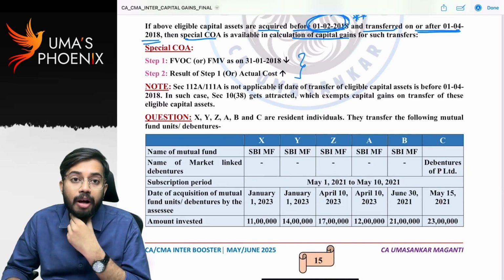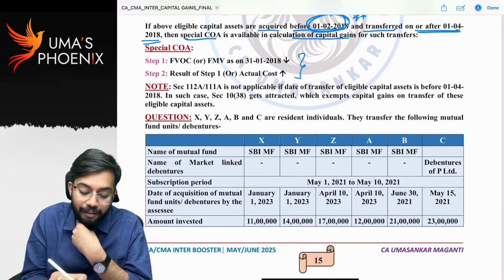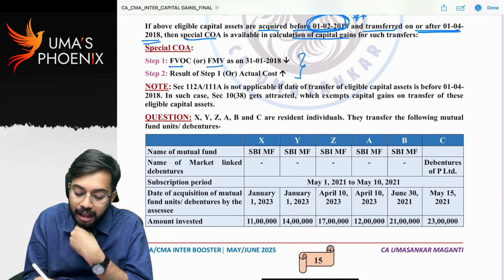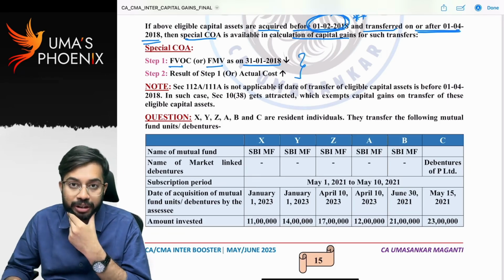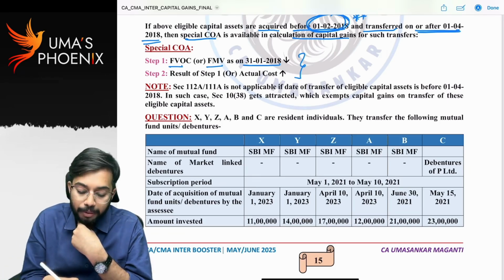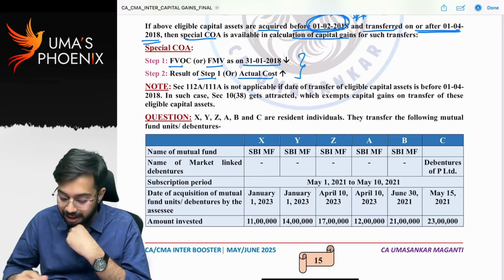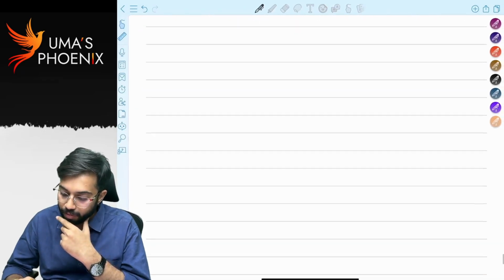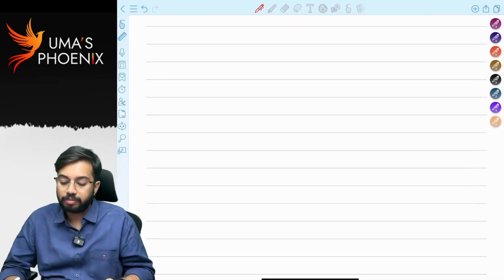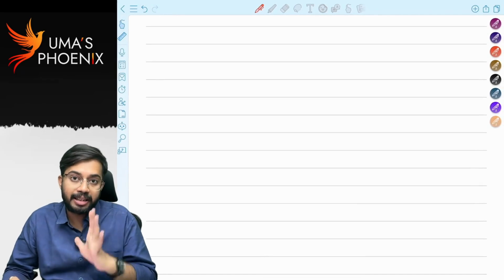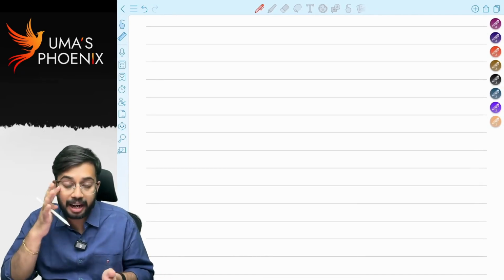What is the formula of special cost of acquisition? Step 1: full value of consideration or fair market value as on 31st January 2018, whichever is lower. Step 2: result of step 1 or actual cost, whichever is higher. Is it clear? Now I will tell one example. With this example, you will get clarity. Listen.